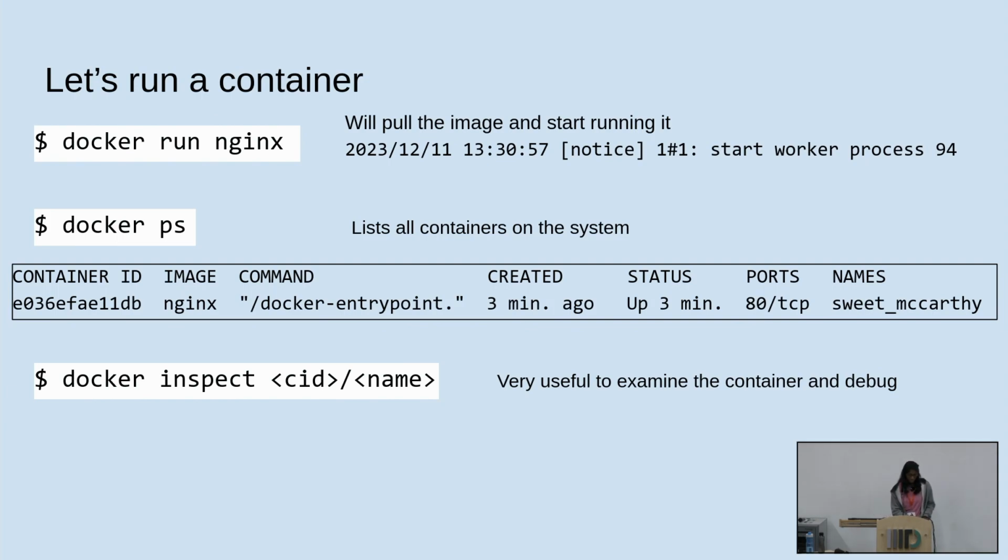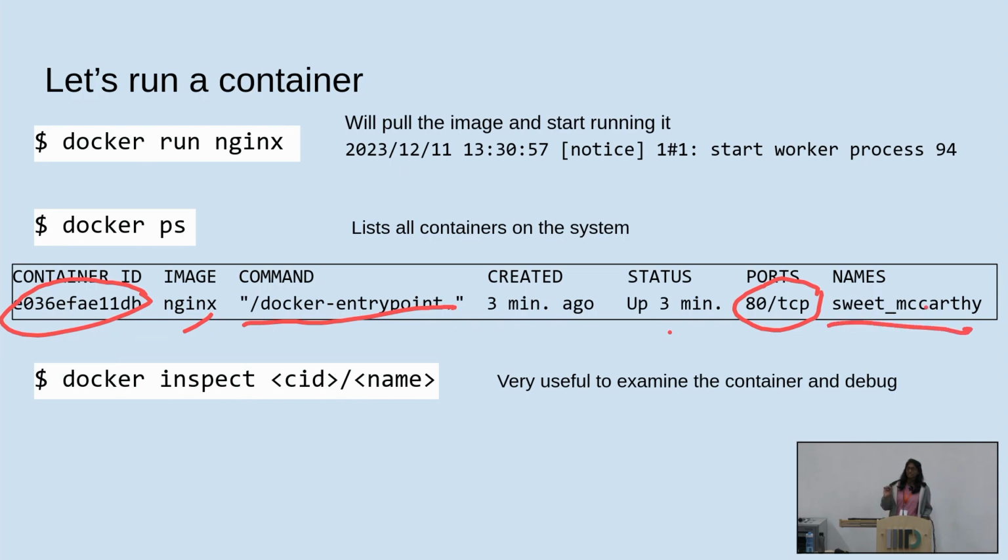So you can see there's a container ID. This is just a random string that it's created for your container. Image. Command, this is actually related to the same process that I was talking about. When a container starts, it takes the image and then runs a command on top of that. So this is that. Created and status, and port, it understands what port this command is running, and finally name.